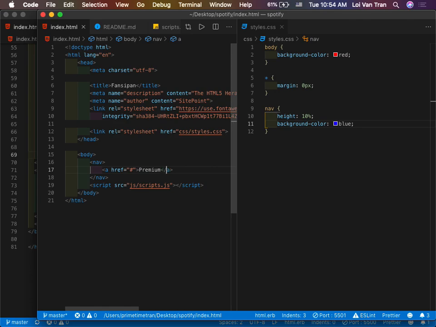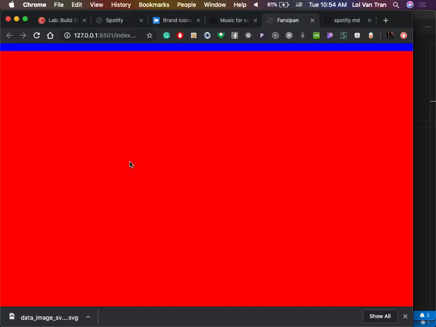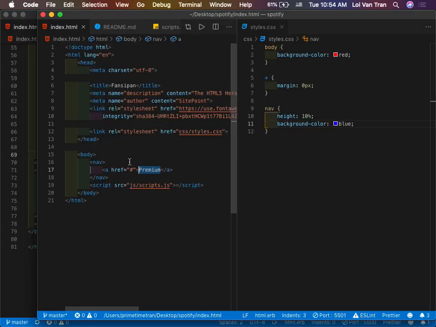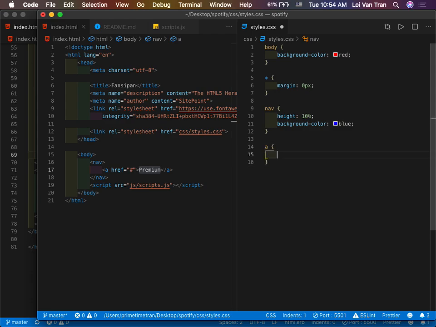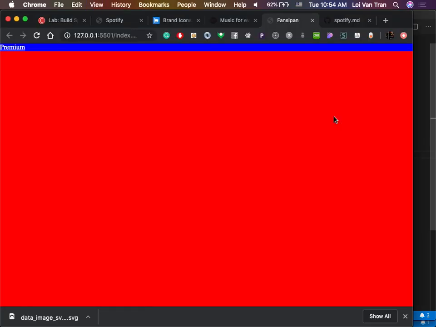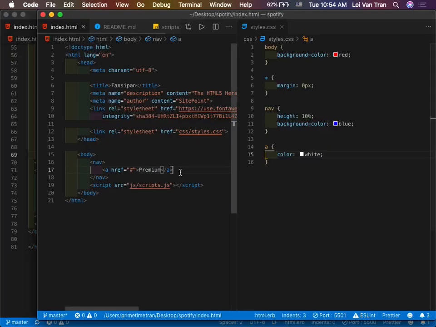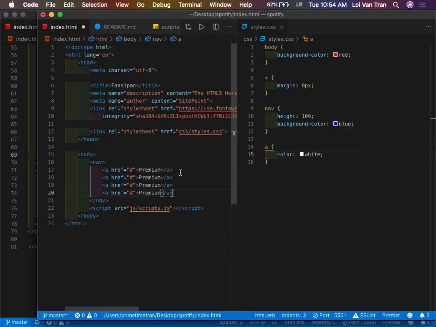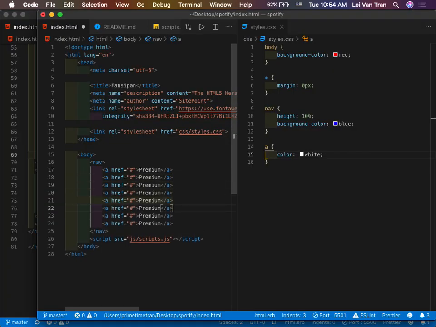It says premium right here, right? This is interesting. I think the text is blue, so yeah. Okay, so we'll target our A. We say color is white. There we go, thank you. Sweet. So we've got a couple of these. Let's go ahead and just copy these down. For those of you that don't know how to do this, we'll hold Shift and Option and just press down and up. Okay? That's how you can copy an entire line.